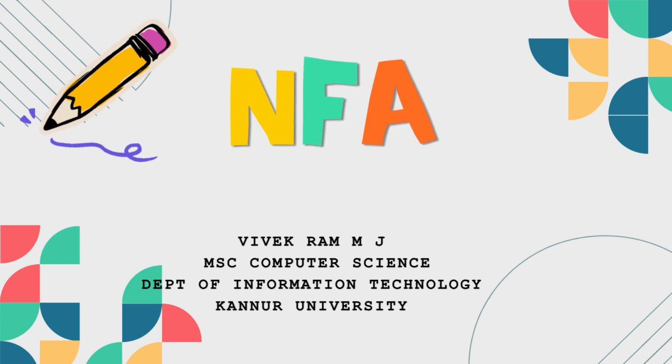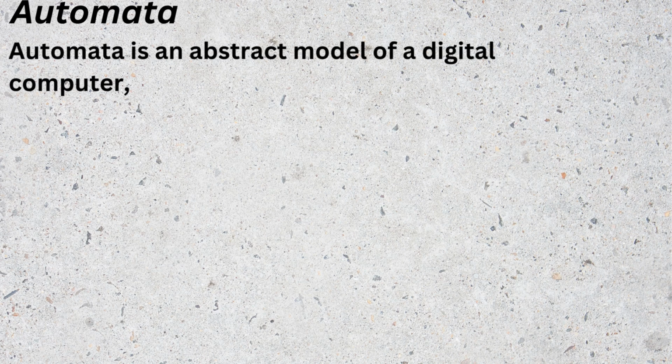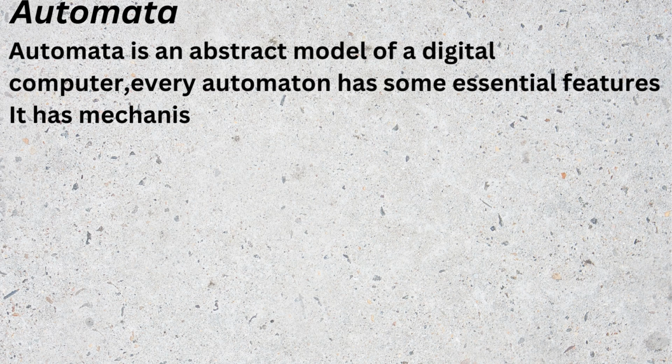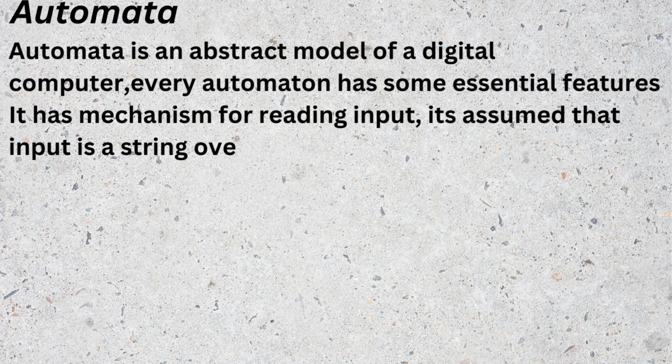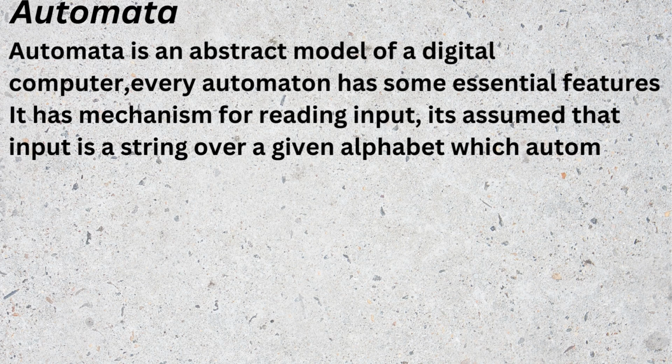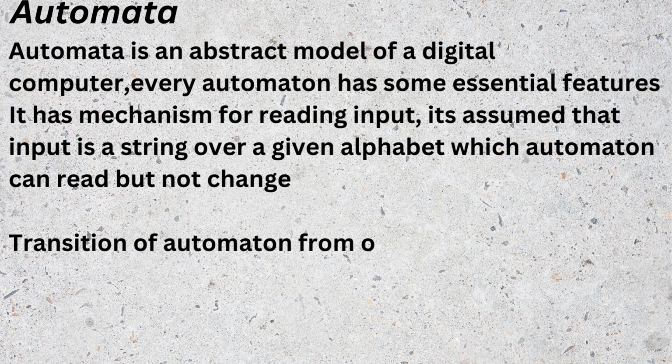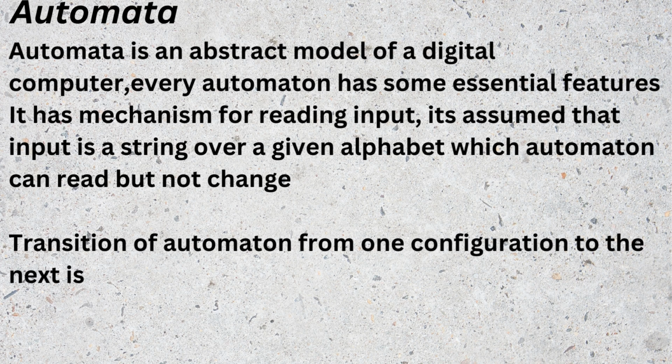Let's see what is today's topic. Automata is an abstract model of digital computer. Every automaton has some essential features. It has a mechanism for reading input. It's assumed that the input is a string over a given alphabet which the automaton can read but not change. Transition of an automaton from one configuration to the next is called a move.